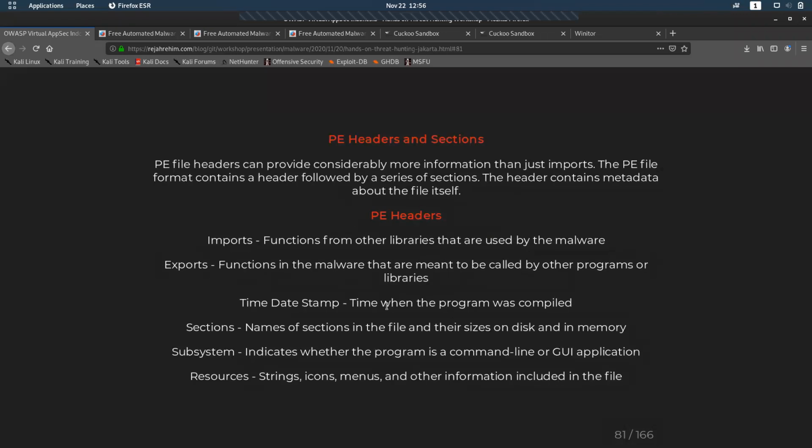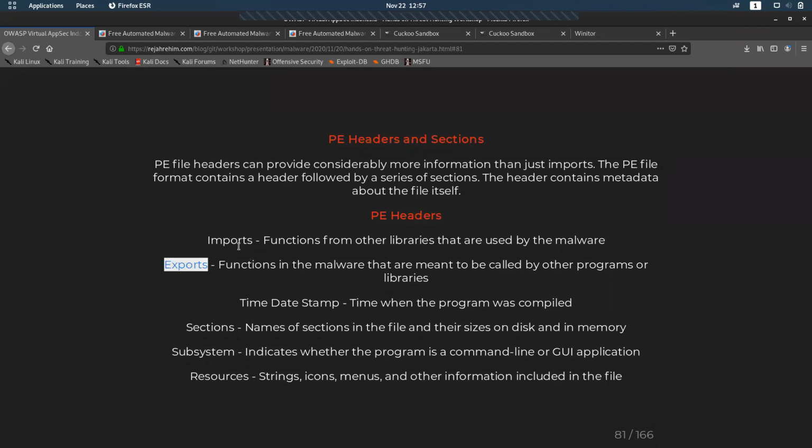PE headers contain the imported functions from other libraries and exported functions in the malware that are meant to be called by other programs. Imports means we are taking some piece of code from another program and executing it. Export means we are letting another program run our code, the malware's code.